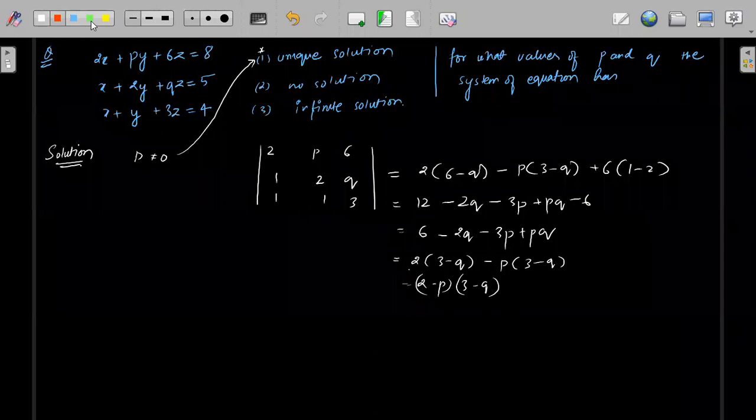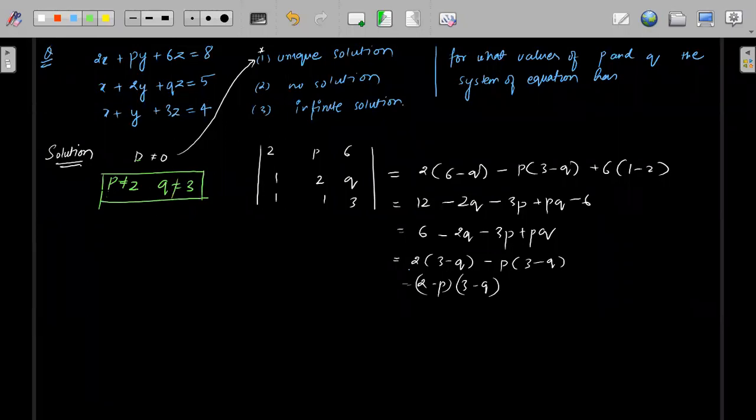For D not equal to 0, P should not be equal to 2, and Q should not be equal to 3. For all other values, D will not be equal to 0, and we will get a unique solution. So this is the answer for first. For unique solution, P should not be equal to 2 and Q should not be equal to 3. Okay, just copy this and then solve for next one, no solution.